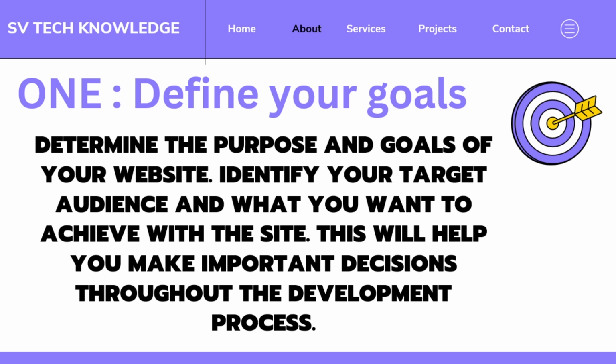You should have a clear goal: why am I designing this website, who are my target audience, and what am I going to achieve with this website. You have to remember these points in your mind while designing a website. This will help you make important decisions throughout the development process. Without a goal you cannot reach anywhere.